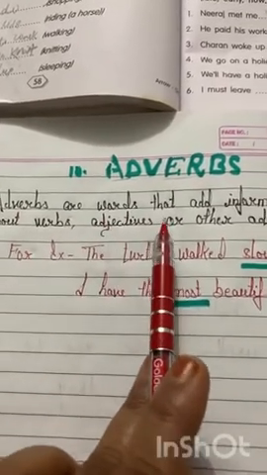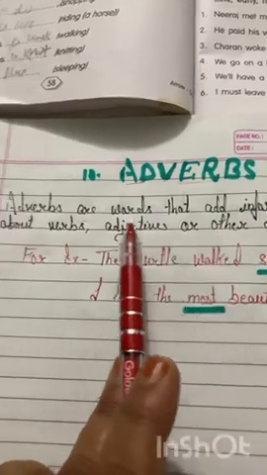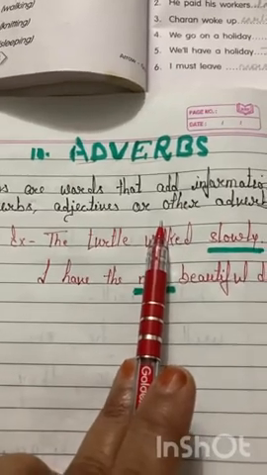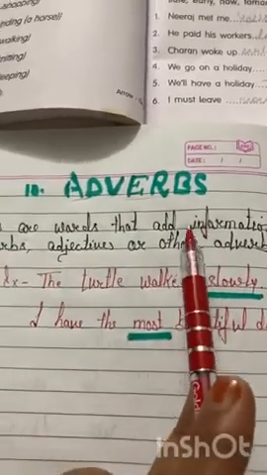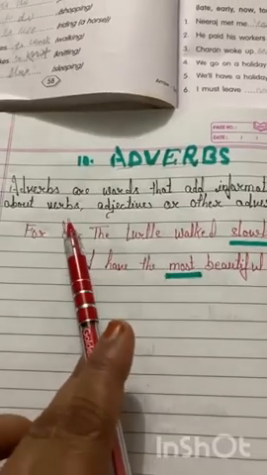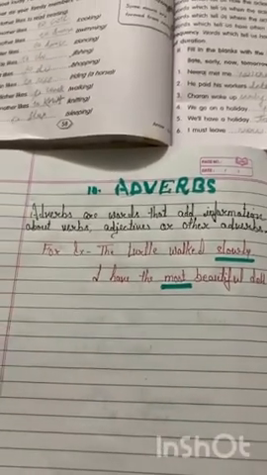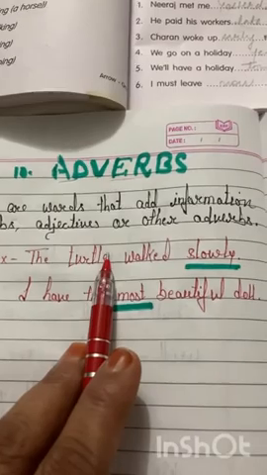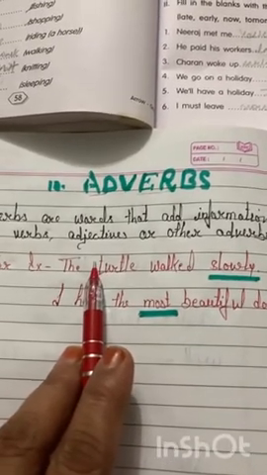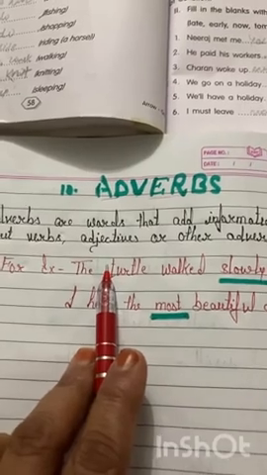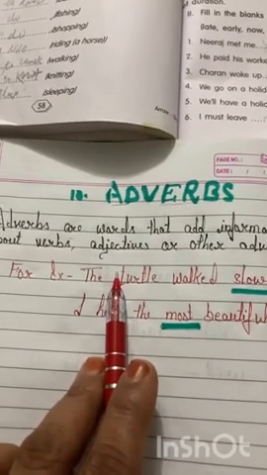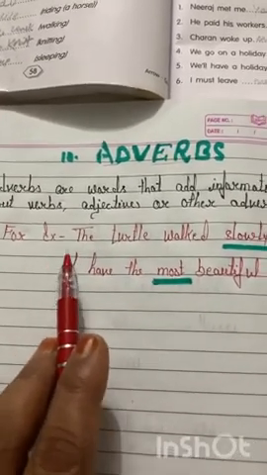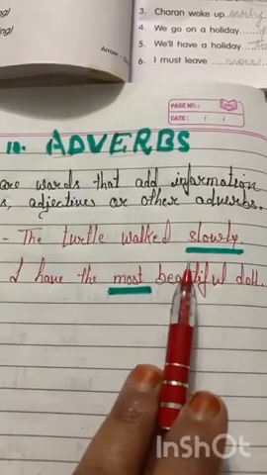Adverbs are words that add information about verbs, adjectives or other adverbs. That means it tells something more about verbs, adjectives or other adverbs. And it also answers questions such as how something is done or when or where something happens. For example, the turtle walked slowly.